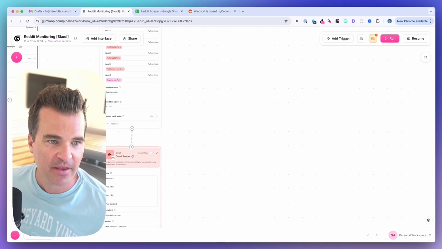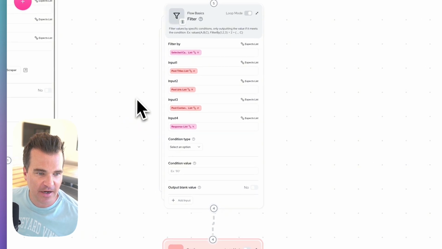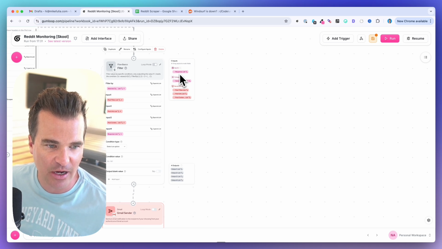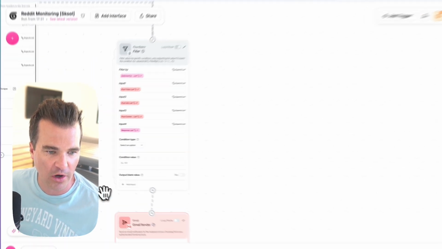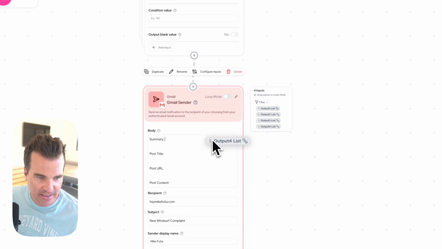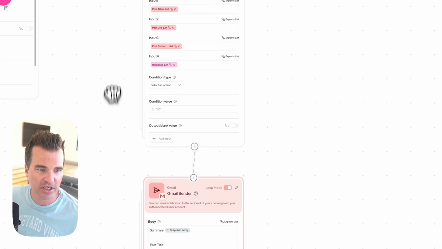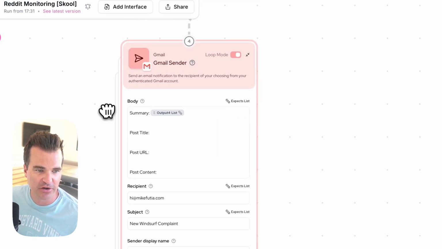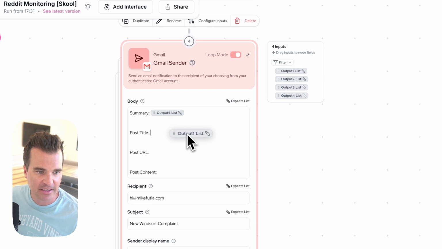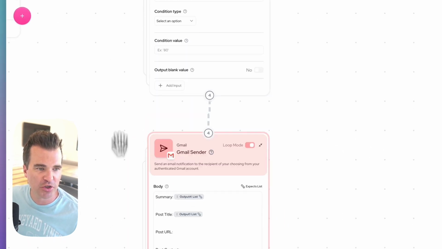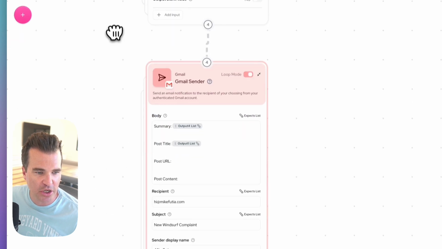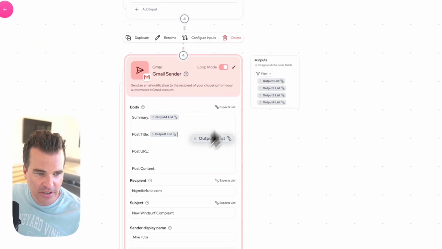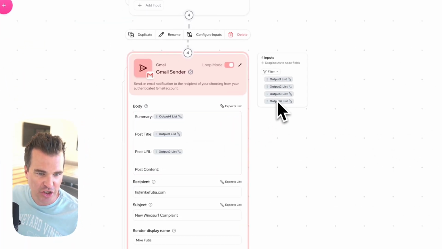So for the summary, we can come back up here. And the summary is actually input number 4, which is this Ask AI response list. You see how that says input 4? So that's what I'm going to drag next to summary. Then we want our post title, which is input number 1. Again, I'm just looking in the filter node up here so I can correspond it to this over here. Then the post URL is going to be input number 2. So for post URL, again, this is going to be the body of the email, which is input 2. And then the post content should be number 3.